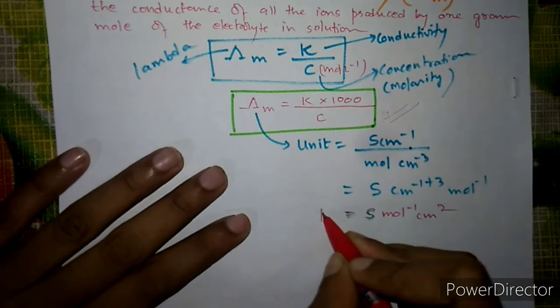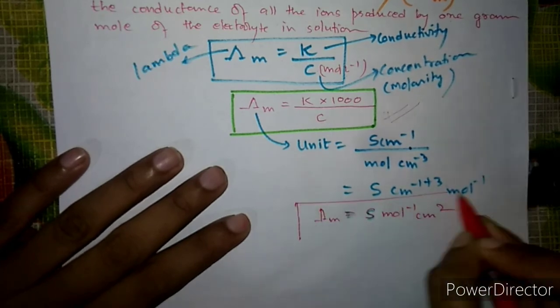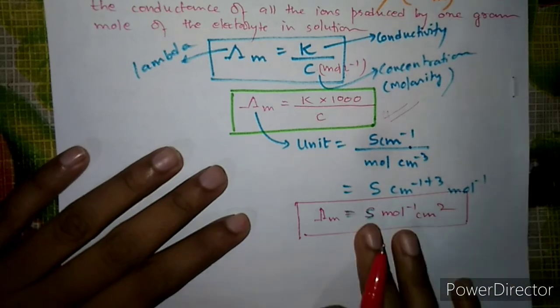So this is the unit of lambda m. This is the unit of molar conductivity. So unit is also important, remember.